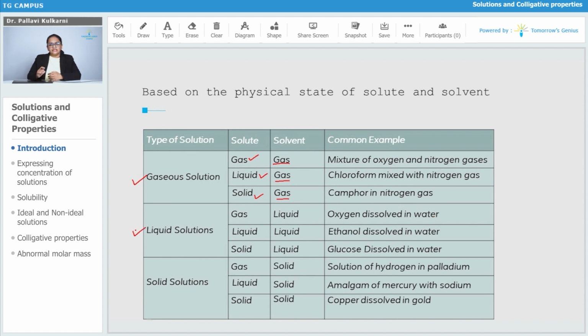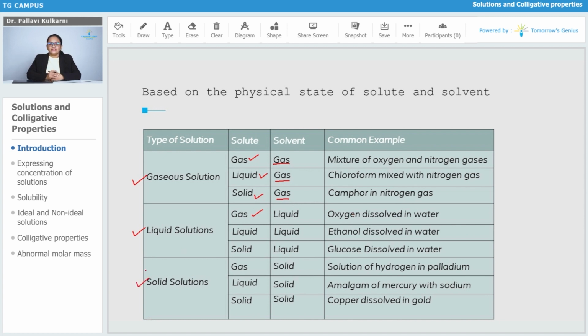Next type of solution is the liquid solutions. So the solvent will be liquid in them, right? The solute can be gas. In that case the example is oxygen gas dissolved in water. Second, liquid in liquid type of solution: alcohol or acetone dissolved in water. Next is solid in liquid. You can write down salt in water, sugar in water, glucose in water, or any solid substance which is water soluble. That will be an example in this case.